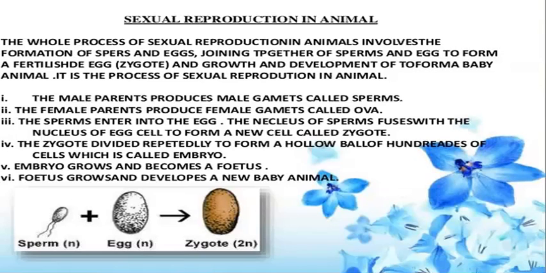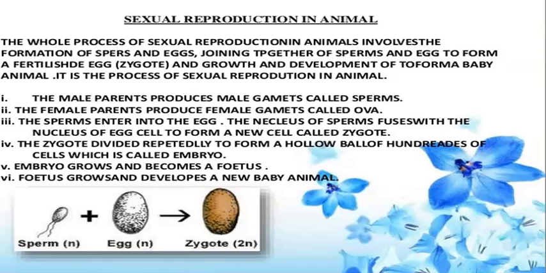The whole process of sexual reproduction in animals involves the formation of sperms and eggs, as I told you. The sperms and the eggs fuse together to form the zygote, and the zygote develops into a baby. So this is the summary of sexual reproduction.